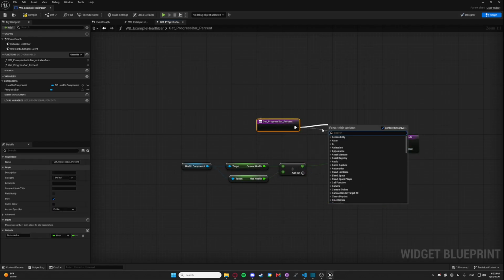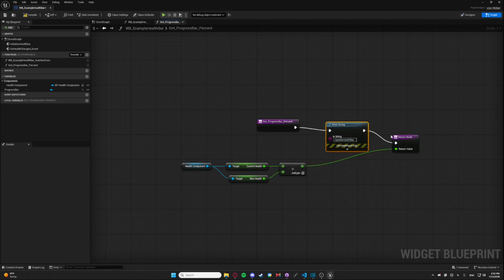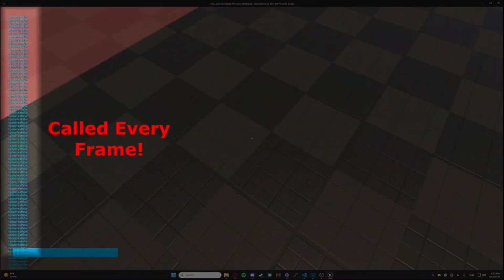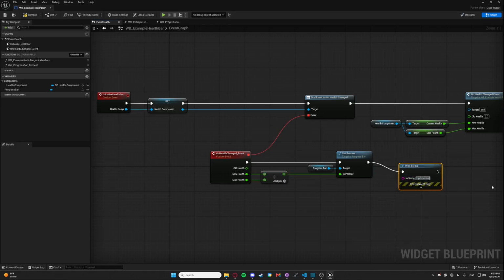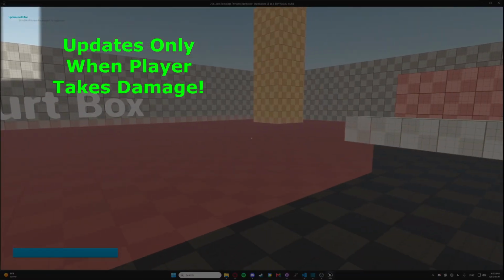With our dispatcher, update health bar only runs when the health changes. The benefit doesn't come from dispatchers magically being much faster than function calls. It comes from replacing constant polling with a notification instead.